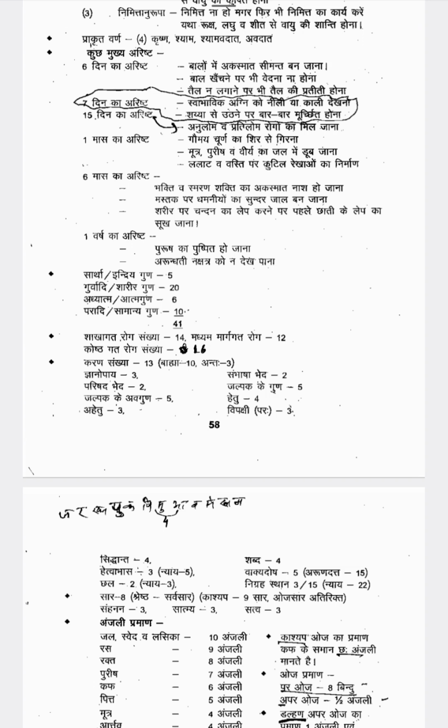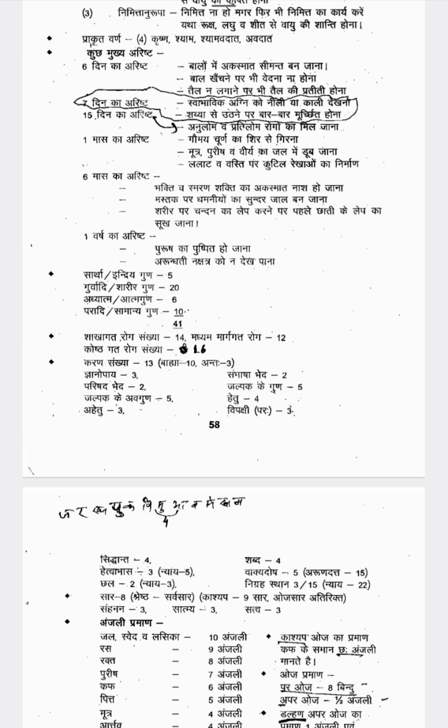Next one is Jnana Upaya. In 3 ways we can get the knowledge. Jnana Upaya are 3: Adhyayana, Adhyapana, Tadvidya Sambhasha. How are we getting the knowledge? Adhyayana by studying, Adhyapana by teaching, and Tadvidya Sambhasha by discussing with others. So in these three ways we can get the knowledge.